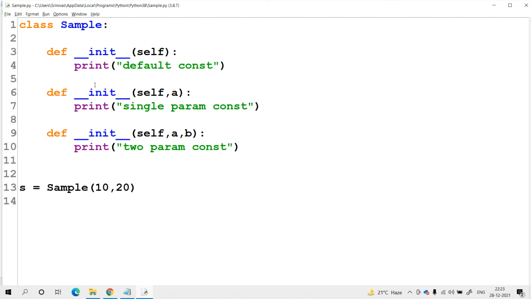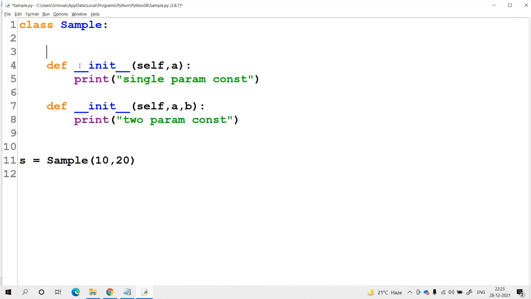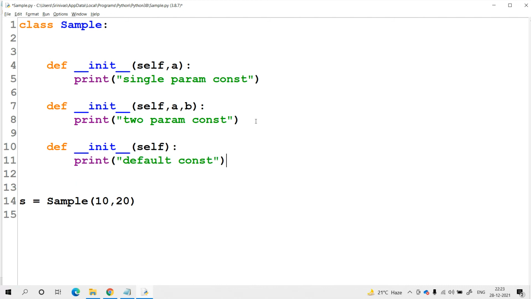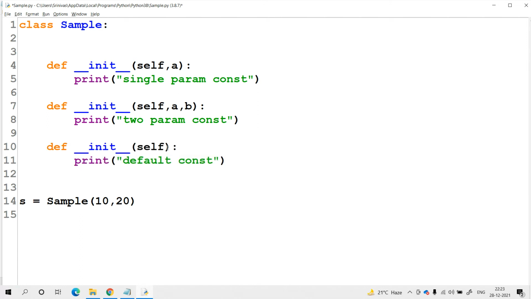Out of all the three available constructors, for suppose the default constructor is existing in the last position, what will happen? The default constructor related context is available in the last position. So definitely, while at the time of creation of the object, as per the last constructor syntax, we need to create the object. For the last constructor, none of the parameters are available. Self is the default parameter.